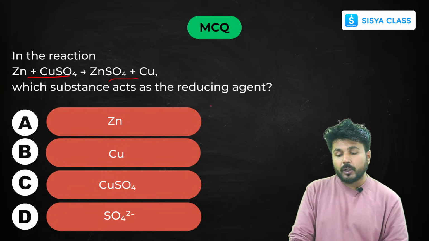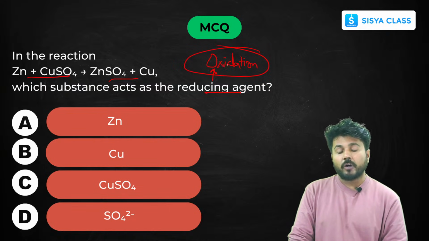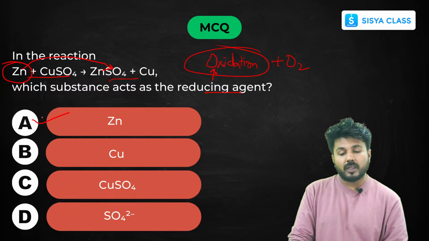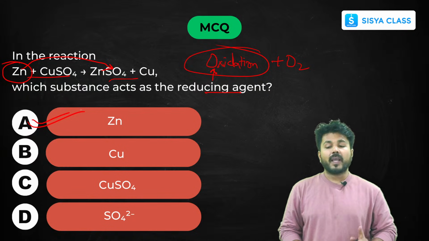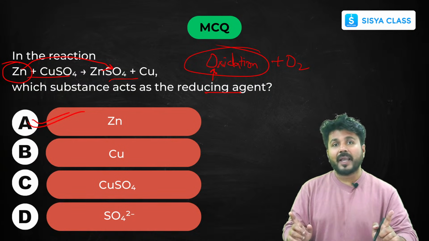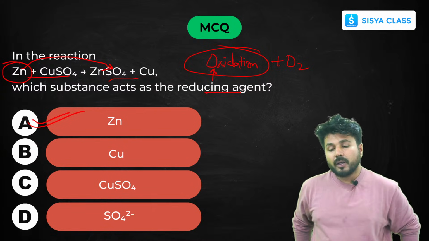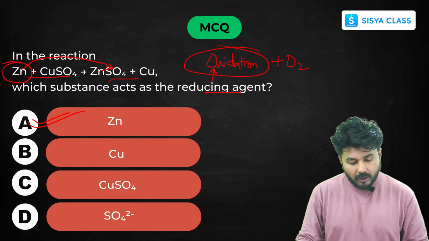Now you have to find the reducing agent. If you have to find the reducing agent, then the opposite is oxidation, so you have to find where oxidation is happening. Oxidation means gain of oxygen. As you can see here, zinc is gaining that oxygen, so here the oxidation is happening. So zinc is your reducing agent. If you have to find the reducing agent, find where the oxidation is happening, and to which element. That will be your reducing agent. So zinc is your reducing agent.